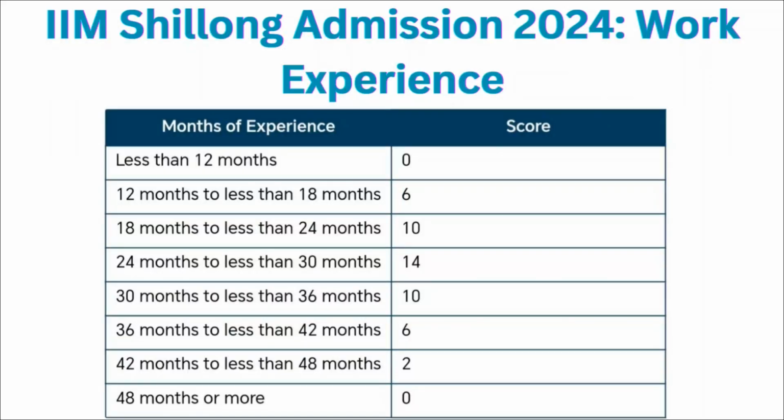Then your work experience will also have some score. So if your work experience is 12 months to less than 18 months, then you will be given 6 points. If your work experience is 18 months to less than 24 months, then you will be given 10 points. If it is 24 months to less than 30 months, then you will be given 14 points. For 30 months to less than 36 months, there are 10 points. For 36 months to less than 42 months, there are 6 points. And for 42 months to less than 48 months, there are 2 points.